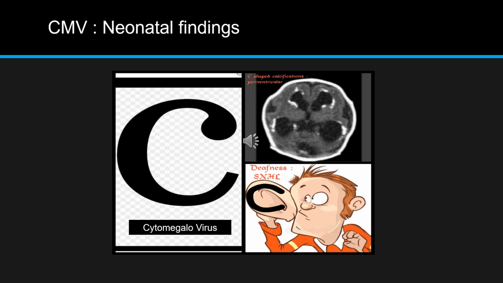Again note, for CMV, C indicates cytomegalovirus. You can see the C-shaped or periventricular calcifications in that image, radiological image. They are in the shape of C. And for that deafness, I am showing that ear with letter C. So C indicates deafness, and SNHL, that will be sensorineural hearing loss. So C-shaped calcification, and C for ear, for deafness.